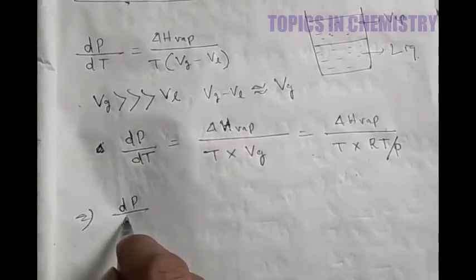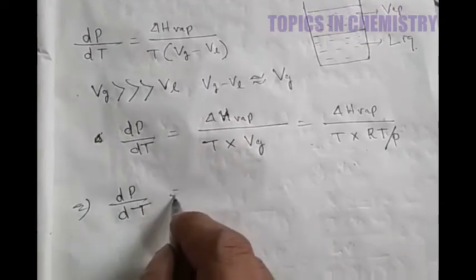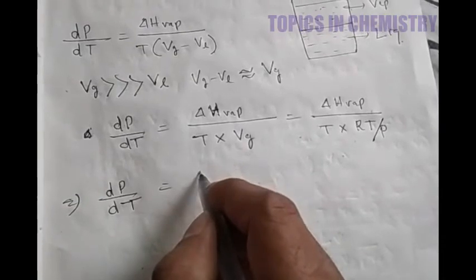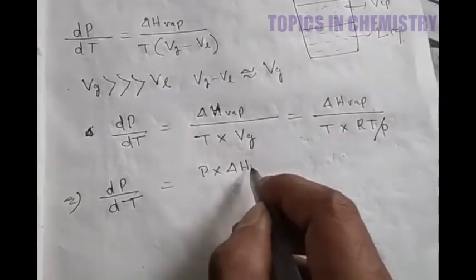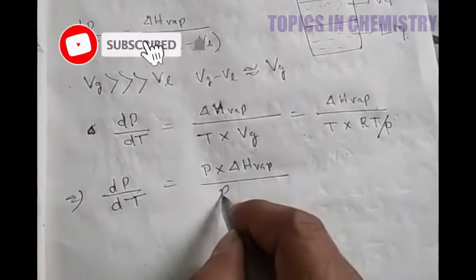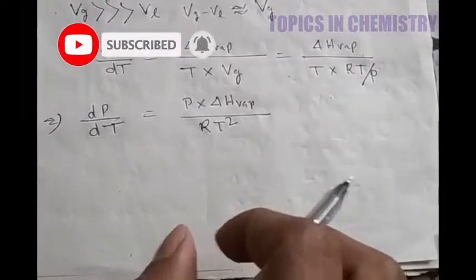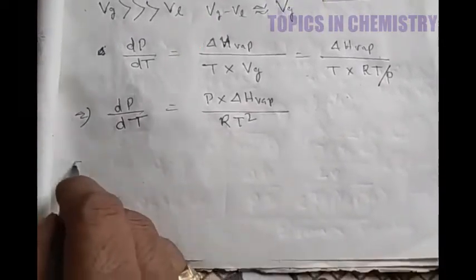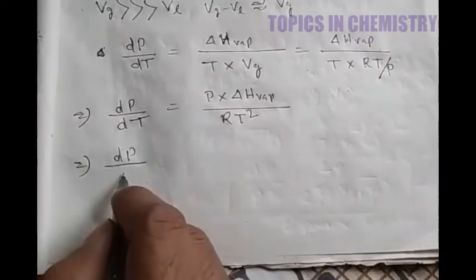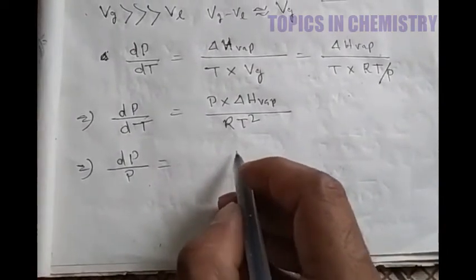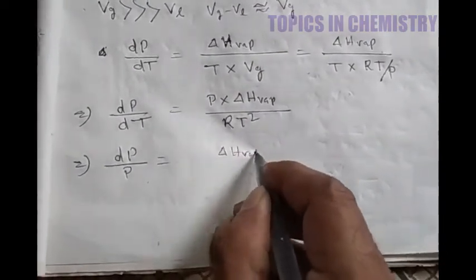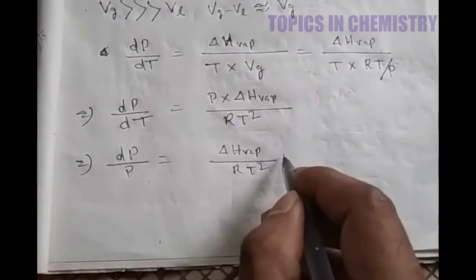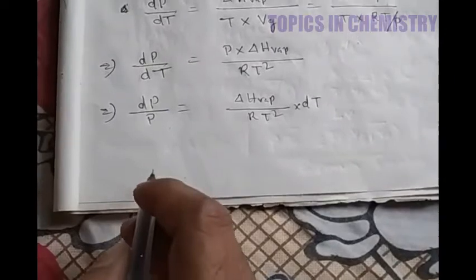After modifying the equation, you get dP by dT is equal to P into delta H vaporization divided by RT square. So now we get dP by P is equal to delta H vaporization by RT square into dT. Now integrate the equation.